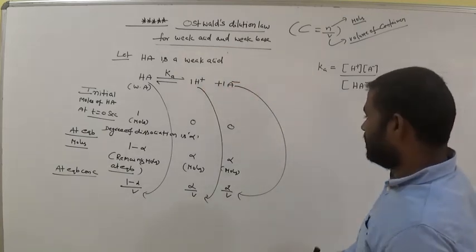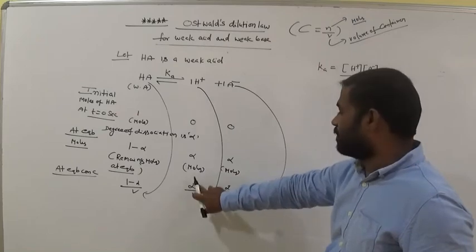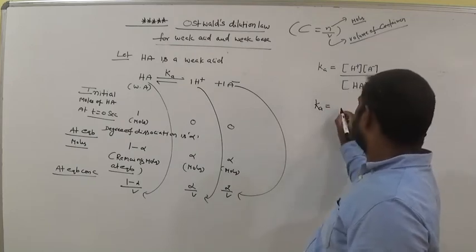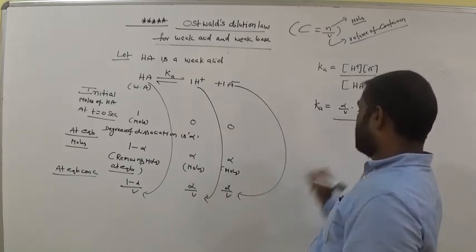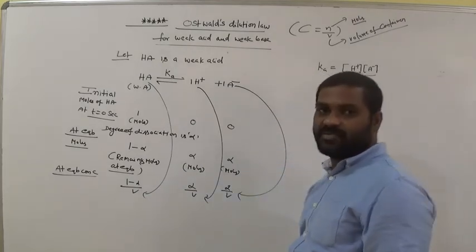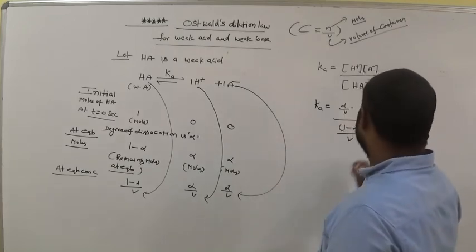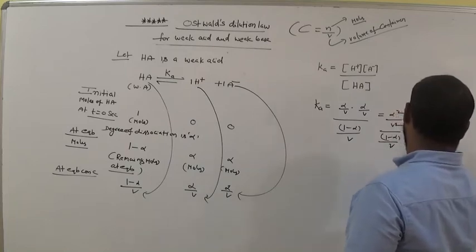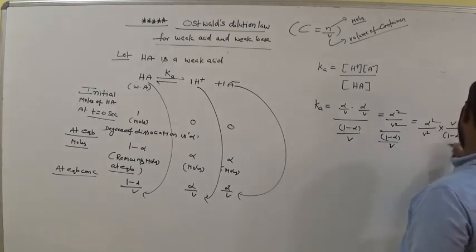Remember this. Now molar concentration of H plus is alpha by V. These are concentration terms because number of moles is divided by volume. So Ka is equal to alpha by V for H plus into alpha by V for A minus, and for HA, 1 minus alpha by V. So from this we have alpha square by V square divided by 1 minus alpha by V, which is alpha square by V square into the reciprocal, V by 1 minus alpha.